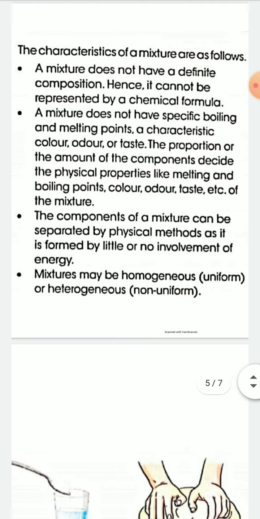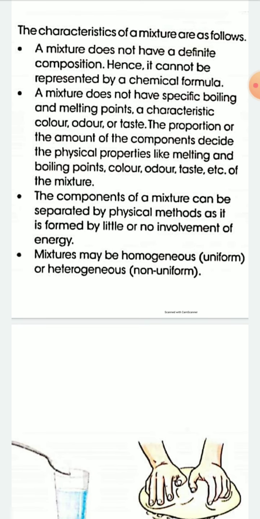Next one is characteristic of a mixture. A mixture does not have a definite composition. Hence, it cannot be represented by a chemical formula. While you can represent a molecule of a compound, because the constituent particles combine to form a compound in a fixed proportion. That's why you can represent a molecule of a compound by some chemical formula. But a mixture does not have any definite proportion or definite composition. Hence, it cannot be represented by a chemical formula.